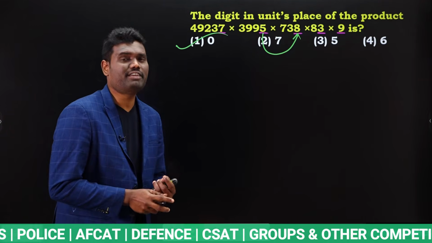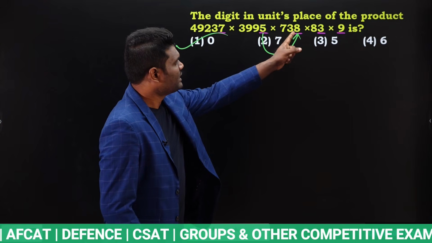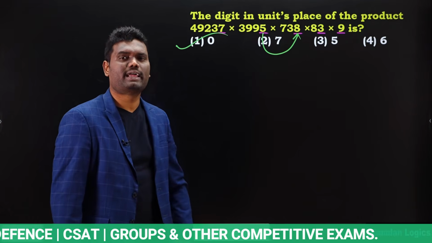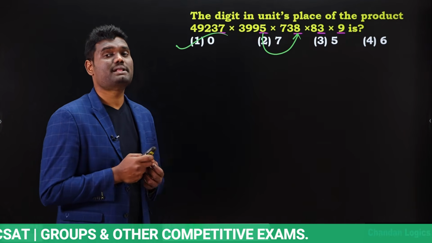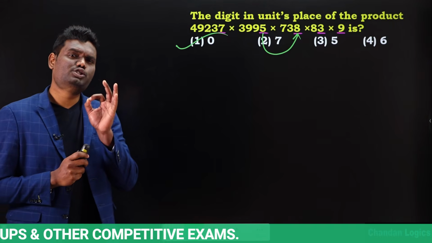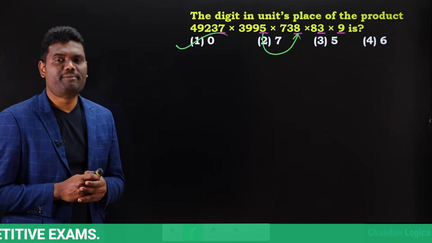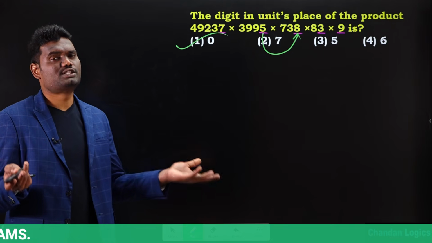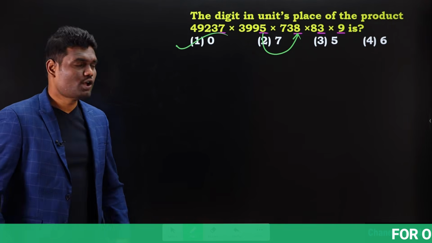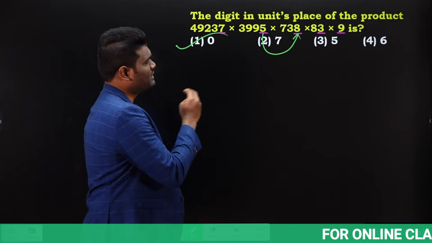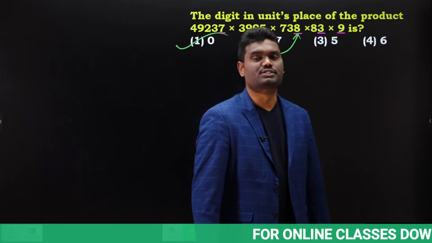Is that clear? Very, very simple. 5 into 8, if you multiply, this is going to be 40. 40 means last digit will be 0. Now 0 multiplied with any number, obviously we are going to get 0. Yes or no? That is the reason the last digit for this is going to be 0.